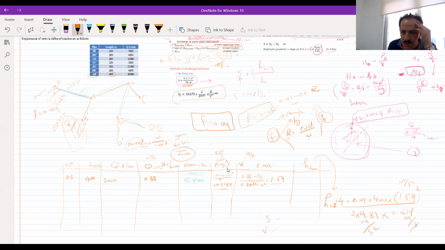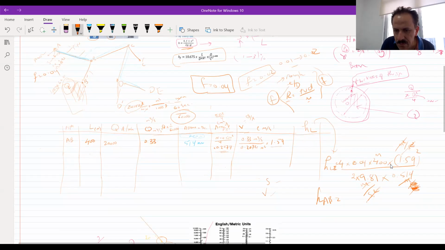Okay, so second square with second square will be this one. The 400 is in meter. And this is not meter, this is only meter. Meter per second square, this is meter square per second square. So second square with second square is cancelled out. Meter square with meter, this will be cancelled out. So what we are left with is just 4 times F times L. So this will be the head loss between A to B. It's 16.04 meters.